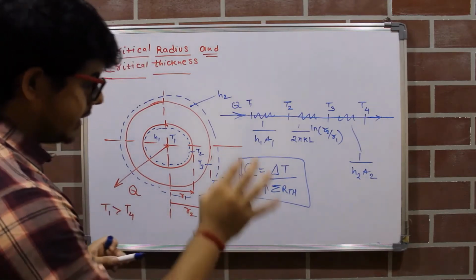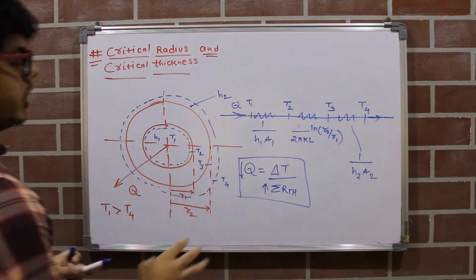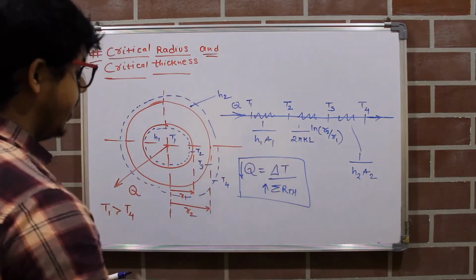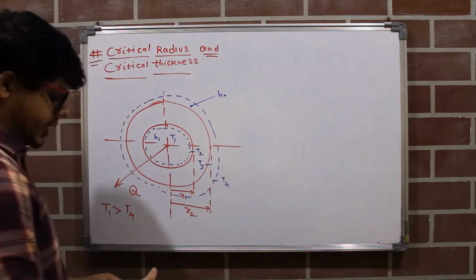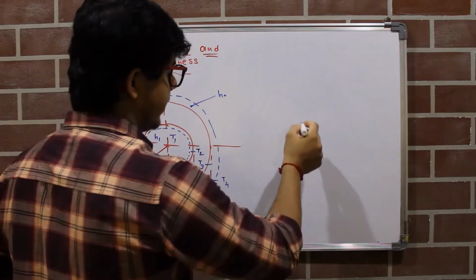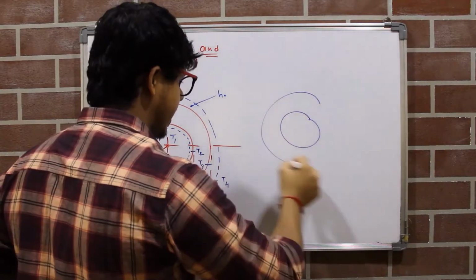Okay, up to some extent this is true, that by increasing the thermal resistance we can reduce this heat loss. But the true story, the actual story behind this concept is different. So now we will see the actual story behind increasing this insulation. So for example, let us consider we have a pipe like this.